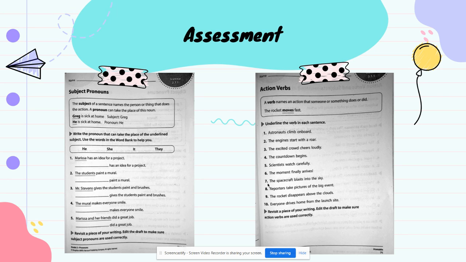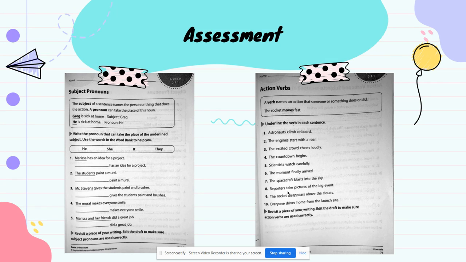Number 7, the spacecraft blasted into the sky. So what is the action verb in that sentence? I'm talking about the spacecraft, right? That's the subject of my sentence. But what is the action verb? Is it going to be blast? Is it going to be into, the, or sky? Let's see. So it's going to be blast. Number 7, that is your action verb.